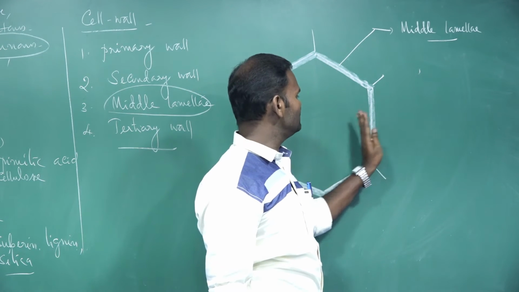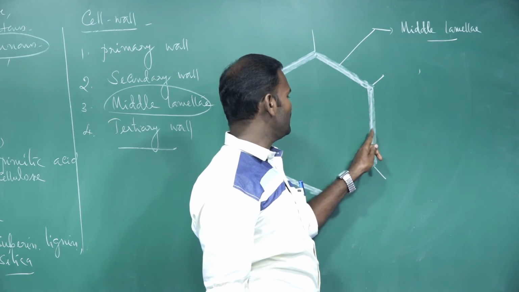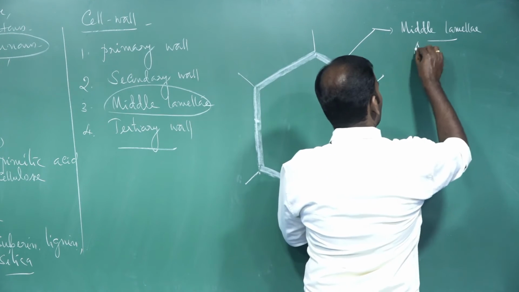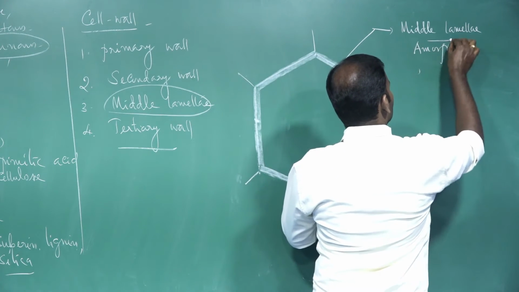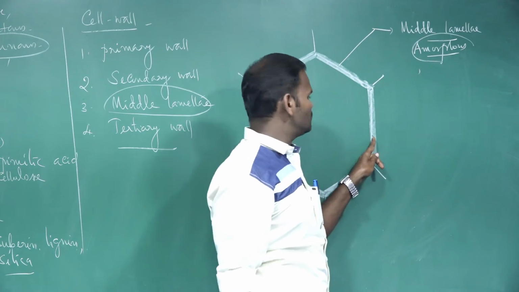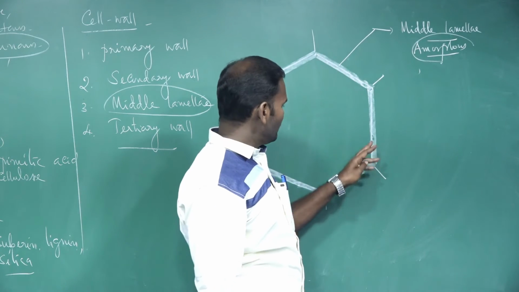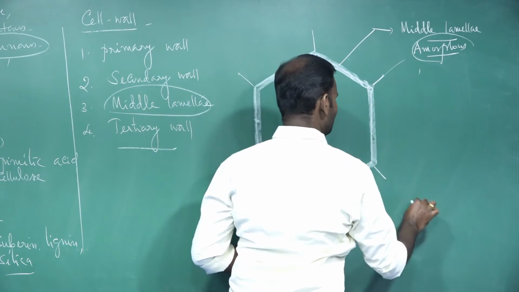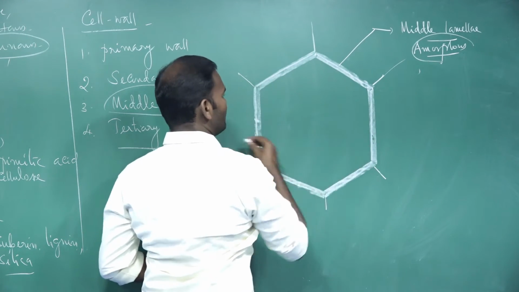Amorphous means a shapeless layer. It forms a bridge between two cells. Here is another neighboring cell, and another cell.